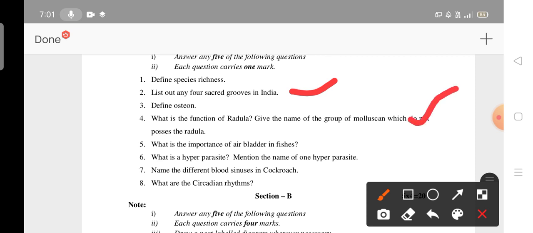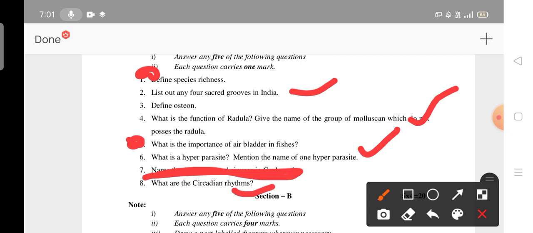What is the importance of air blood? This is a very important question. This is very important. This is also very important. What is a hyperparasite? Mention the name of one hyperparasite. This is also an important question. Okay, this I mentioned. You please go through this question. Different sciences in cockroach, this is a deleted question. No need to read the 7th question. What are circadian rhythms? This you read. So 4 questions you have to read.